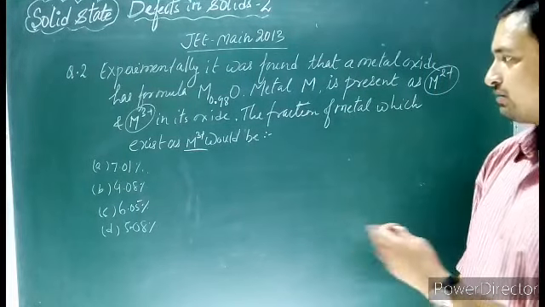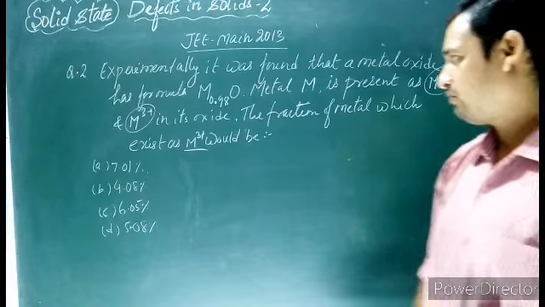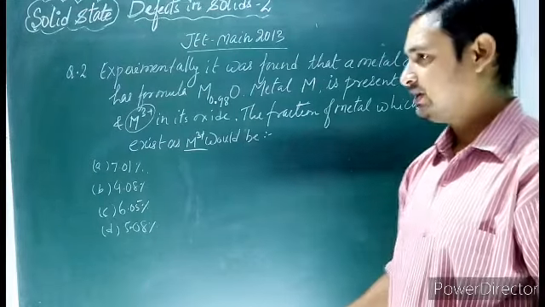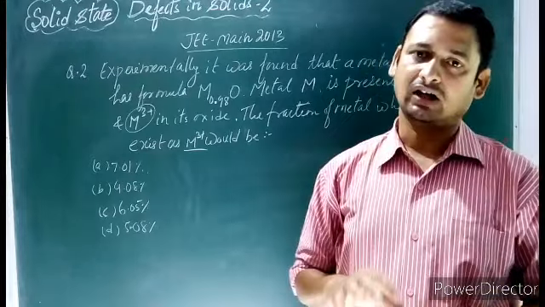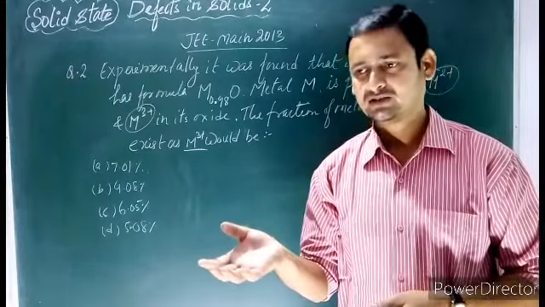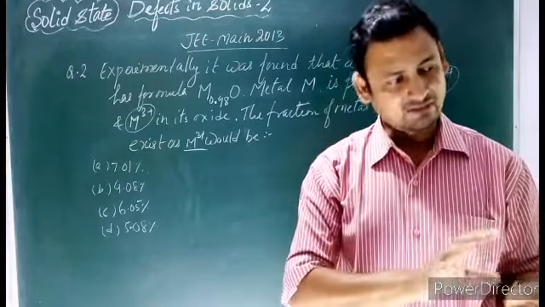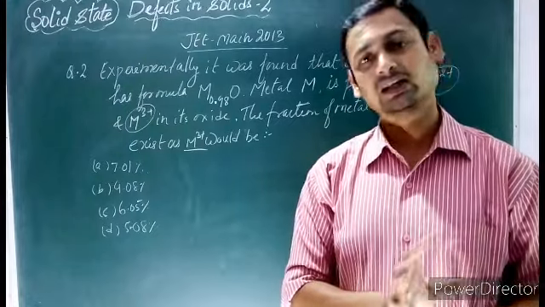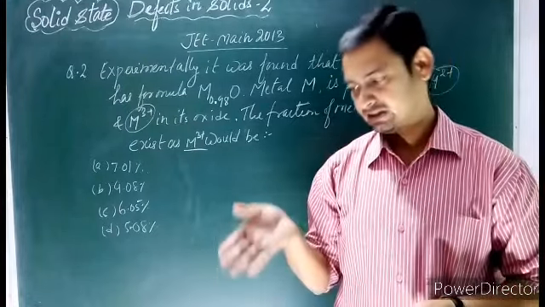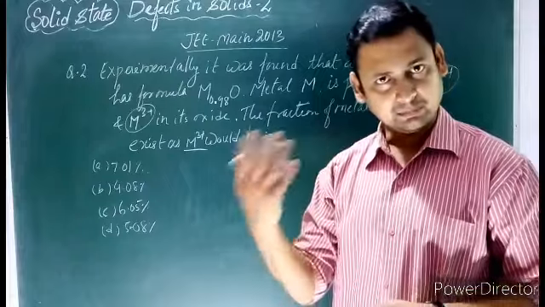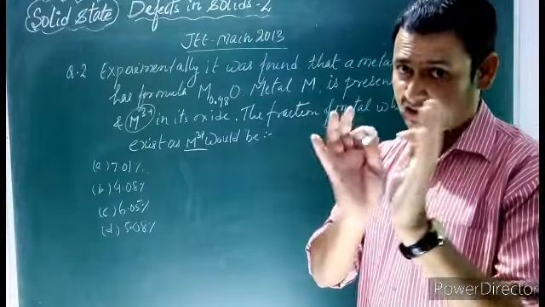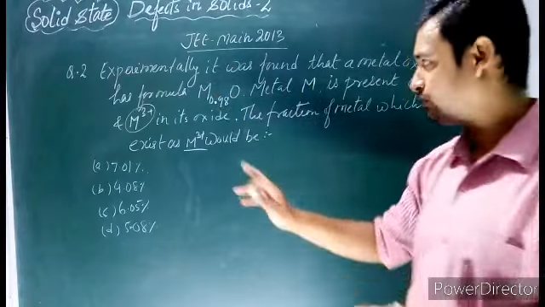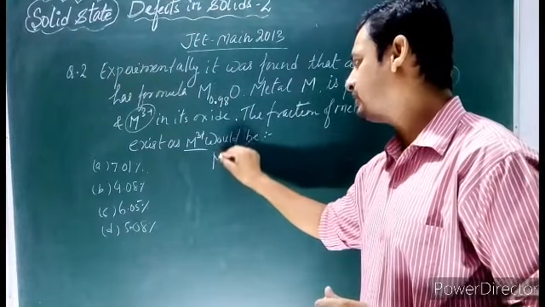So dear students, let's try to solve this question. Just now I told you that in an ionic compound the most important thing is that total positive charge and total negative charge must be equal to maintain electrical neutrality, which we discussed in today's lecture and in our previous lecture also. So based on that electrical neutrality concept, we can solve this question. So the formula of the compound is